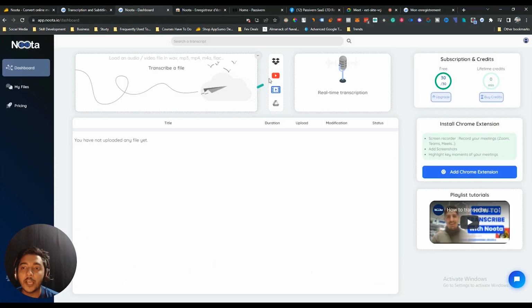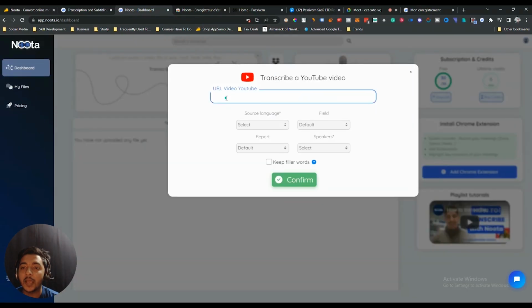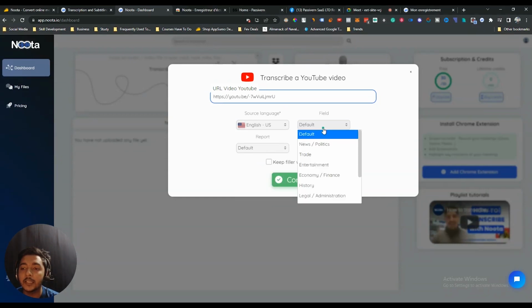Now if I go to the dashboard here, see, they have another option for YouTube transcription. Let's say I click here on this YouTube option, and then I upload any URL here. Let's say I'll upload one of my YouTube video URLs. And then here there is an option for source language. I'm selecting English here, and then let's say in the field section I'll select, what can I select?